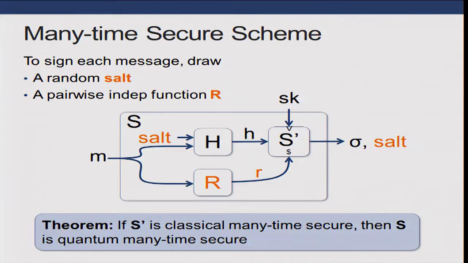Okay, but what do we do about many-time secure schemes? Well, we actually end up tweaking the hash and sign scheme just a little bit in order to make it many-time secure. The two changes we make are that we salt the hash, and then we're just careful on how we generate the randomness used for the small scheme S prime. And by making these two small adjustments, we are able to prove the quantum many-time security of S, assuming only the classical security of S prime.